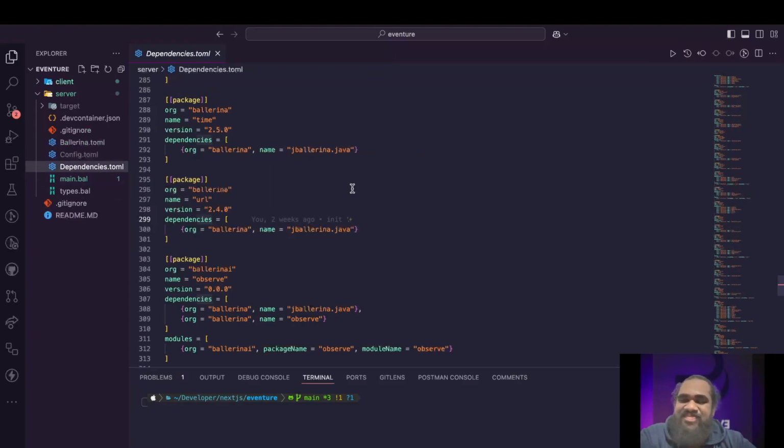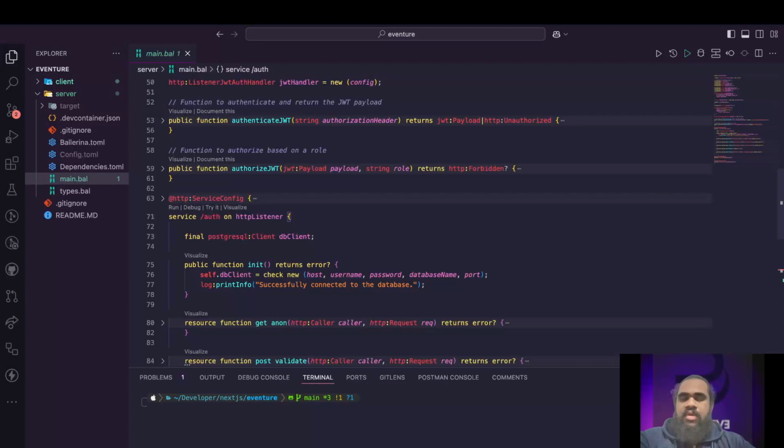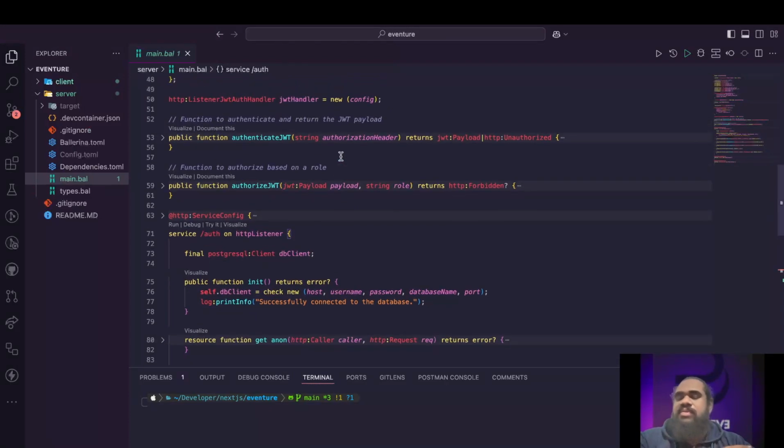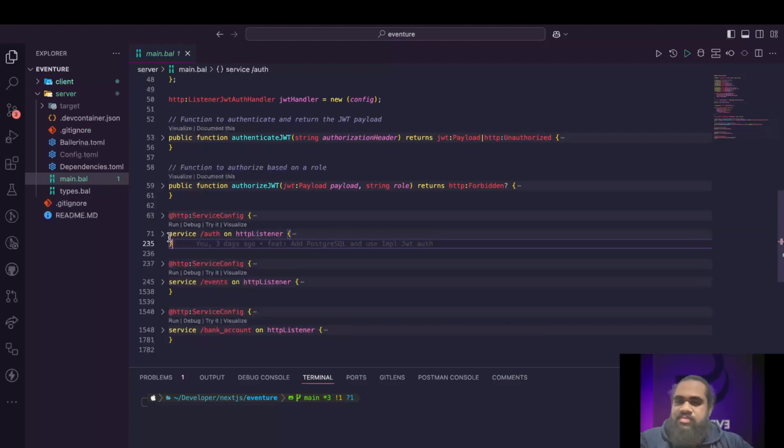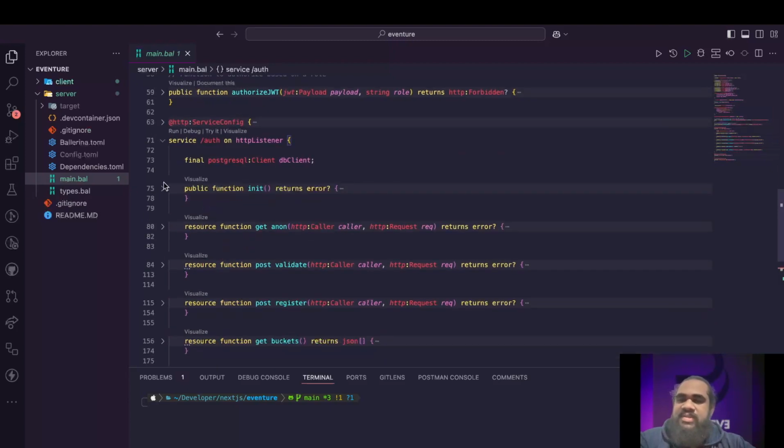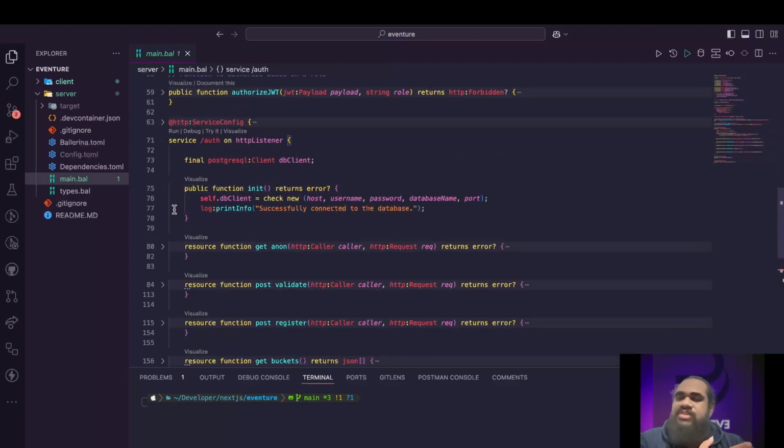Right, let's talk about the main functions in here. If I follow this, first we have our auth service, and here this is our init function. Basically, this is where we are connecting to the hosted version of our PostgreSQL.